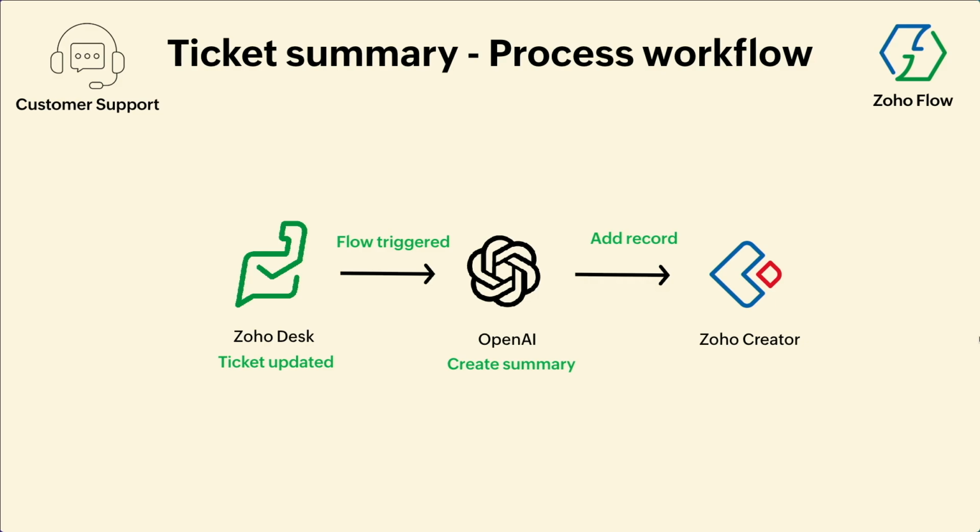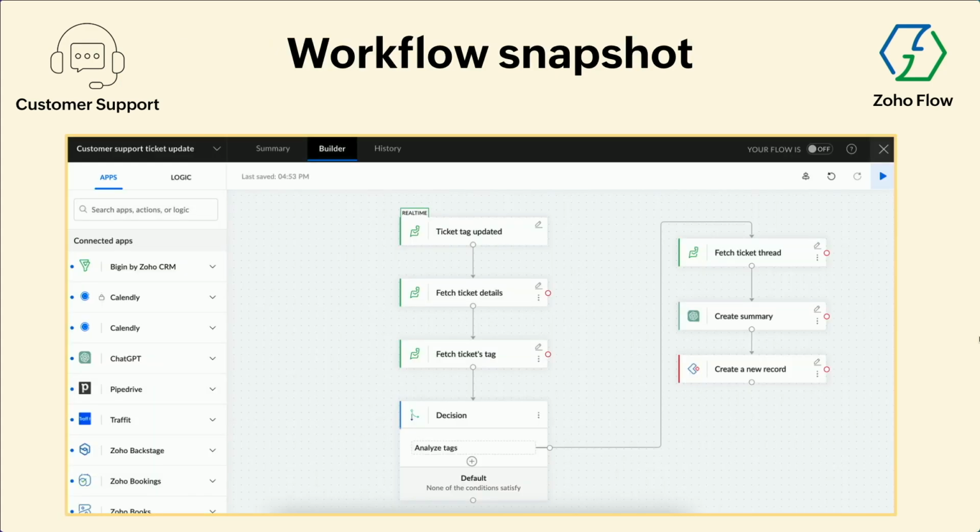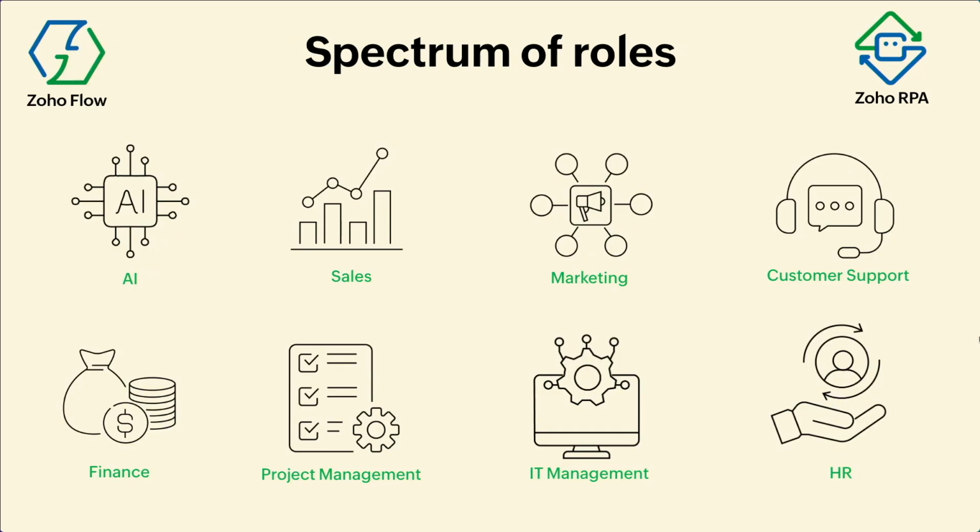This is something we also sometimes use because, as managers, you will not be able to go into the ticketing system and look at each of the tickets in detail. Instead, you may want to look at the summary in one page, just a quick summary of the ticket, and that is possible. You just have to, when a ticket is updated, fetch the details and then have some decision boxes, then use the AI integration, that is OpenAI integration, and then go ahead and create a record, or you can send it as a mail. Anything you want, you can do. Okay, so that is with respect to customer service.